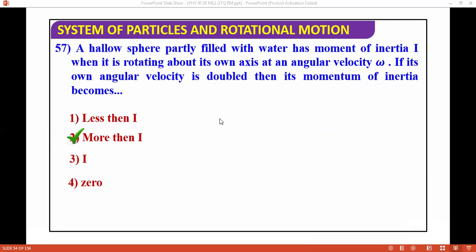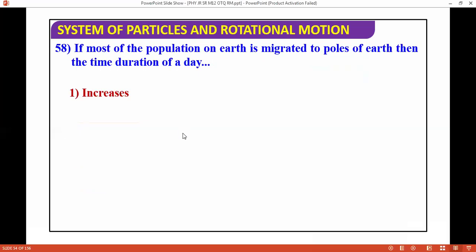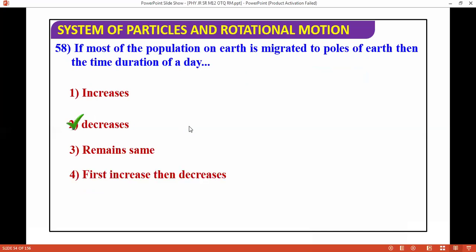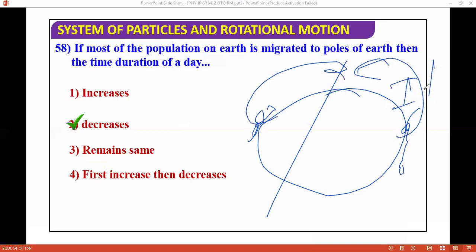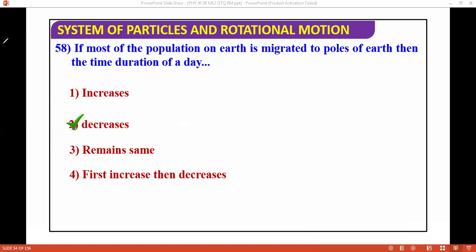Next question: if most of the population on Earth migrates towards the equator, then the time duration of the day? Again, it's an easy question. The time duration of the day will decrease. I already told you the concept. You can use moment of inertia, because most of the mass shifts away from the axis, and you rotate about this axis. The mass will shift here, so the moment of inertia will reduce and the time period will reduce. Use this concept to solve this question. You can also follow other ways.